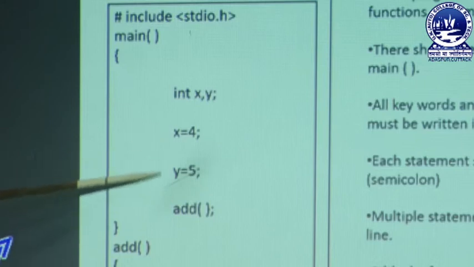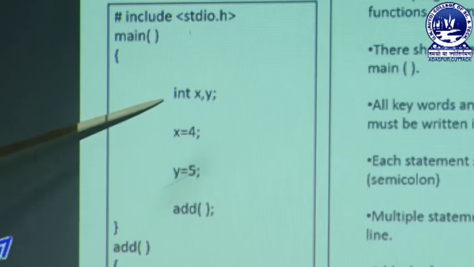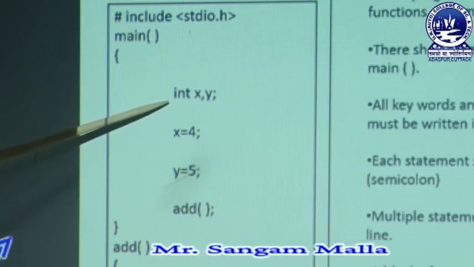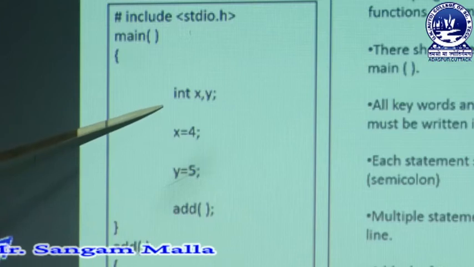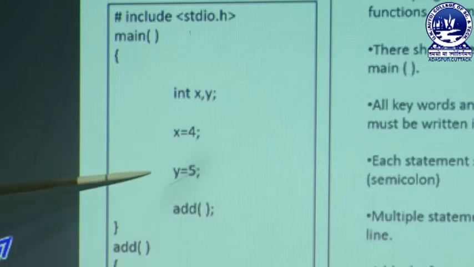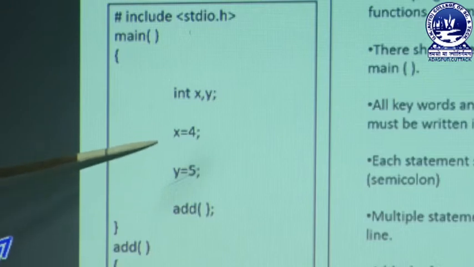So before using any variable we must declare it by using the data type. We must specify the type of data which the variable will contain in the program. Without declaring a variable we cannot use it within a program. So here there are 2 variables which we are using in the C programming language, and before using these 2 variables we are declaring them.